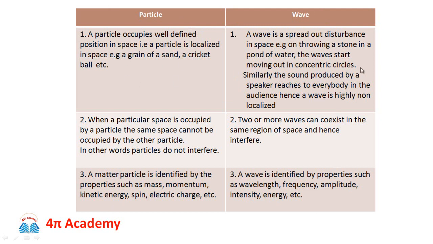A particle is highly localized, a wave is non-localized. Particles cannot interfere, waves can interfere. If you look at properties such as mass, a wave does not have mass, a wave cannot have momentum, a wave cannot have electric charge, and so on. A particle cannot have frequency, wavelength, amplitude, intensity, and so on. So the physical properties of the two aspects seem to be not at all related together. But this is not true.